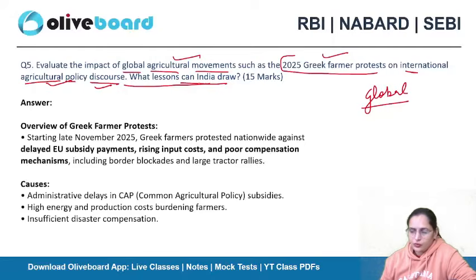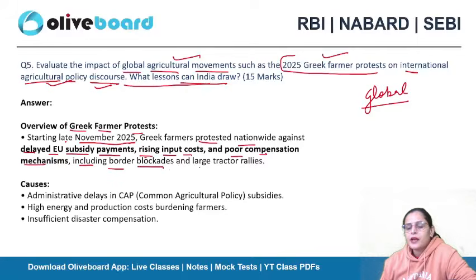Okay, so it is a good question. Firstly, you need to mention the overview of the Greek farmers' protest. Starting in the last week of November 2025, Greek farmers protested nationwide against delayed European Union subsidy payments, rising input costs, and poor compensation mechanisms, including border blockades and large tractor rallies.